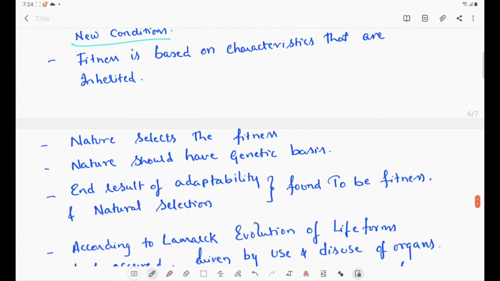Then nature selects the fitness. That means nature always selects the fit organisms, so this should have a genetic basis. The end result of adaptability and natural selection is found to be fitness. If the organisms are adapting, what is the end result of adaptation? It is nothing but fitness.